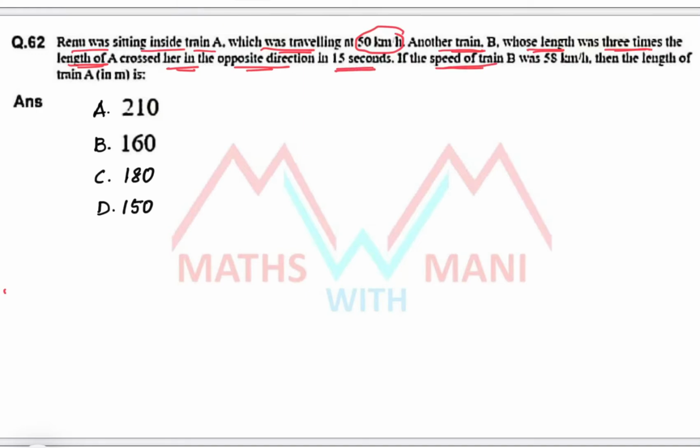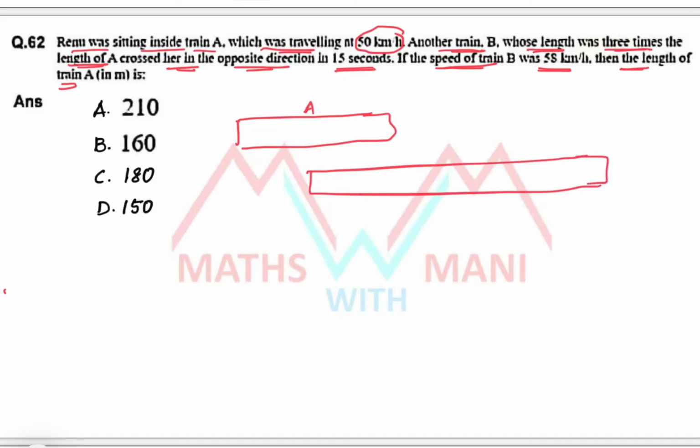If the speed of the train B was 58 km/h, then find the length of the train A. Basically, suppose it is a train A and there is another train B, whose length is 3 times the length of A. There is a person Renu who was sitting inside the train A. If the length of the train A is x, then the length of the train B is 3x, because 3 times.